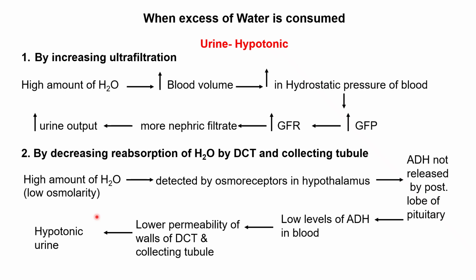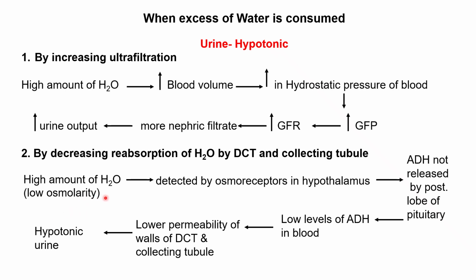And hypothalamus क्या करता है? ये ADH, जिसको हम एंटी डायूरेटिक हार्मोन कहते हैं या वेसोप्रेसिन के नाम से भी जानते हैं, इसको सिंथेसाइज करता है. ठीक है, एंड दिस ADH इज देन stored in the posterior lobe of pituitary, and as and when required it is released from the posterior lobe of pituitary.